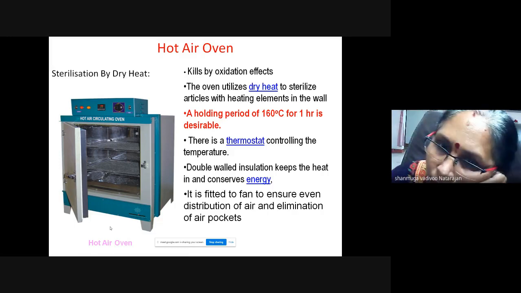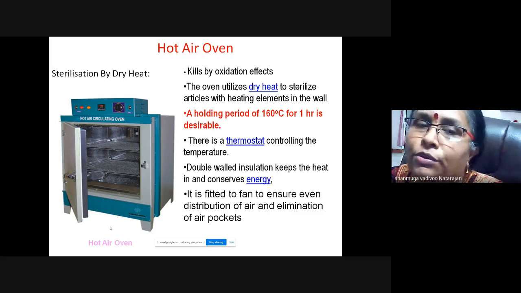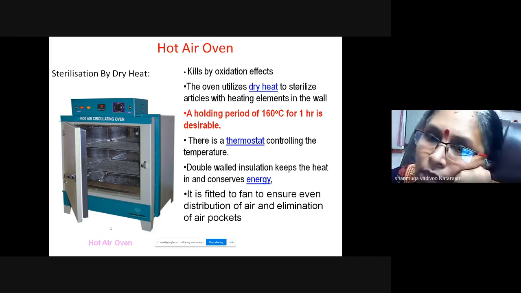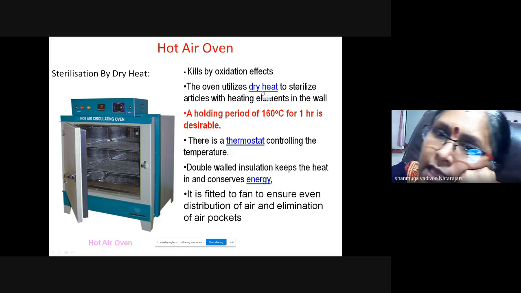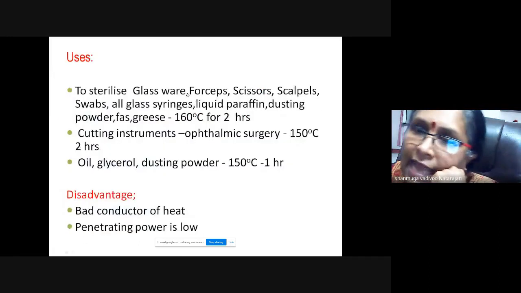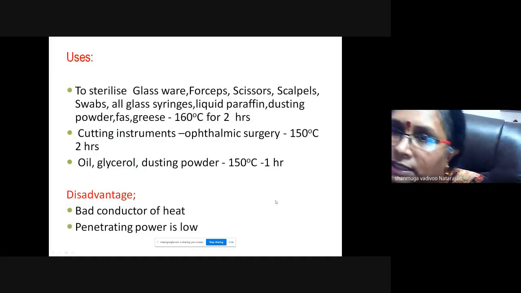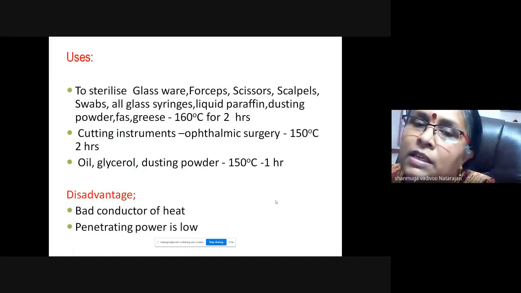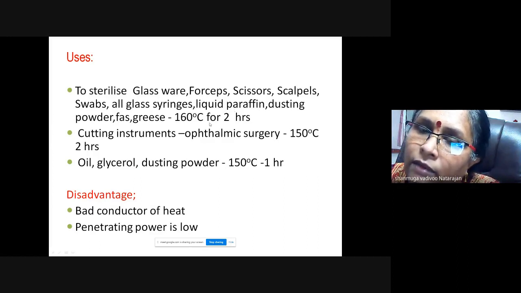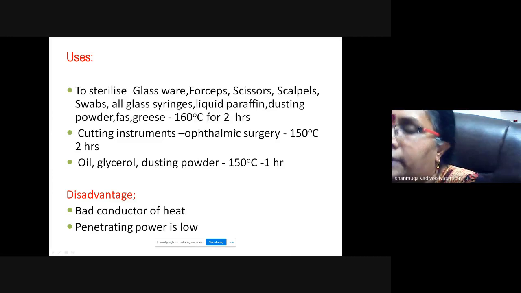Okay, you need a fan. I'm not going to tell in detail about what the hot air oven is. That red marked one, a holding period of 160 degrees C for 1 hour. The principle here is dry heat sterilization. Mostly it is used to sterilize glasswares, forceps, scissors, scalpels, all glass syringes, liquid paraffin, and sometimes you can set the time for 2 hours as well.